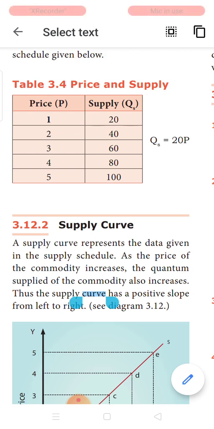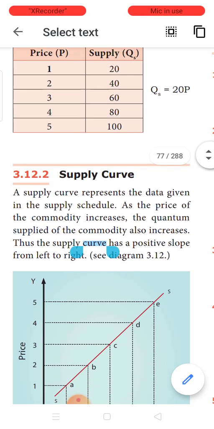My total turnover will increase. As a result, my profit also increases. So when you observe these two, the relationship between price and supply, when one increases, the other also increases. So you say that both are positively related to each other.